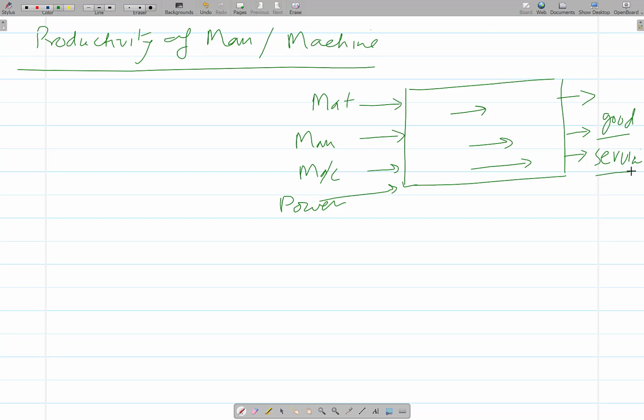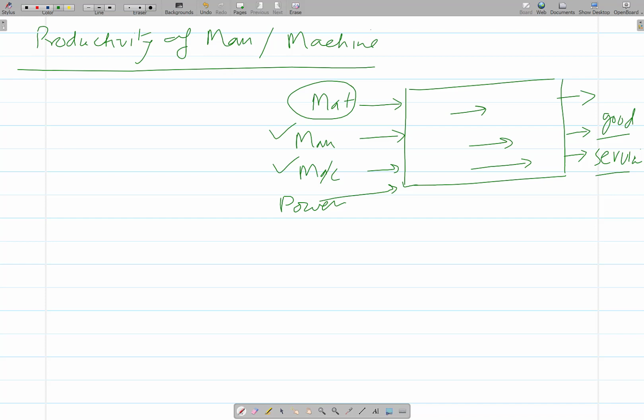Now if you see, productivity, if we have to see of the man or machine, then how much time we have to see, that how much time it takes to produce one product or one service. So except this material, if we produce more, we have to consume more material. Except that if there is a kind of wastage of the material, then the productivity of the material can vary significantly, or can be different depending upon the kind of wastage or how effectively it is being used.